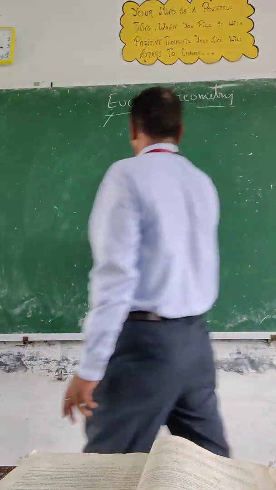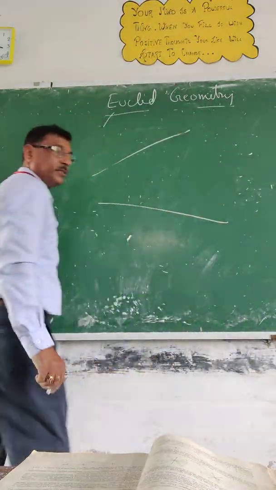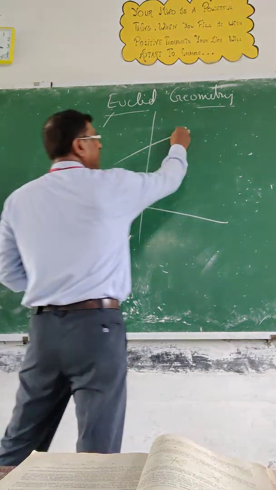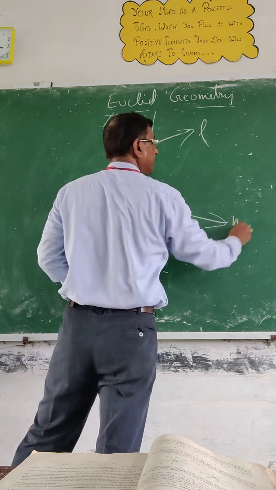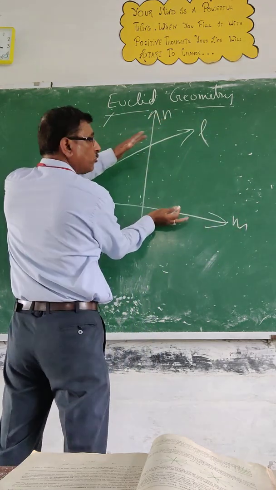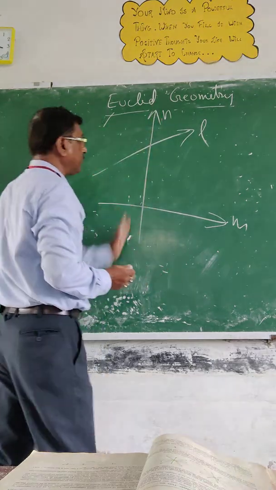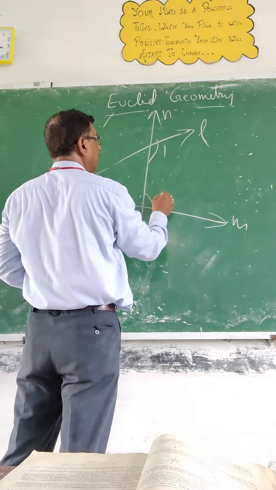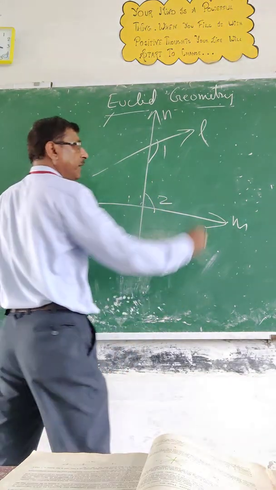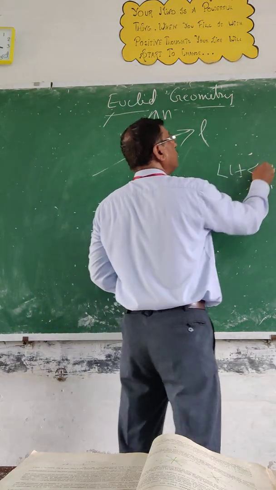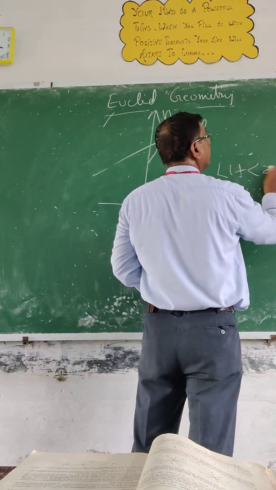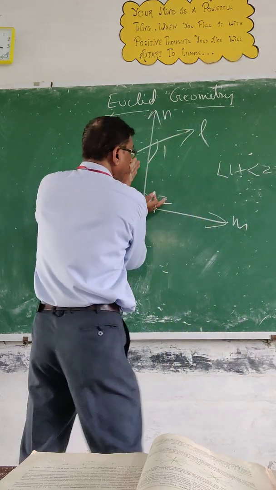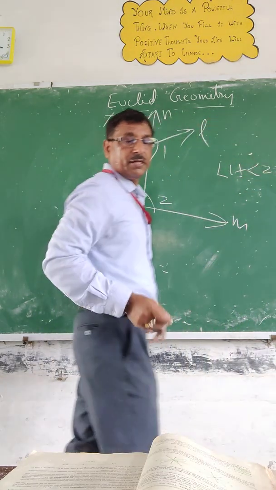What is its meaning? You can say you have two any lines, oblique lines, you draw the transversal, okay, L, M, N. You can see these two are oblique lines intersected by a transversal N. Now what he is saying, if you are getting this angle 1 and this angle 2, then if the sum of angle 1 and angle 2 is just greater than 180, then if you extend these two parts, they will not meet each other.